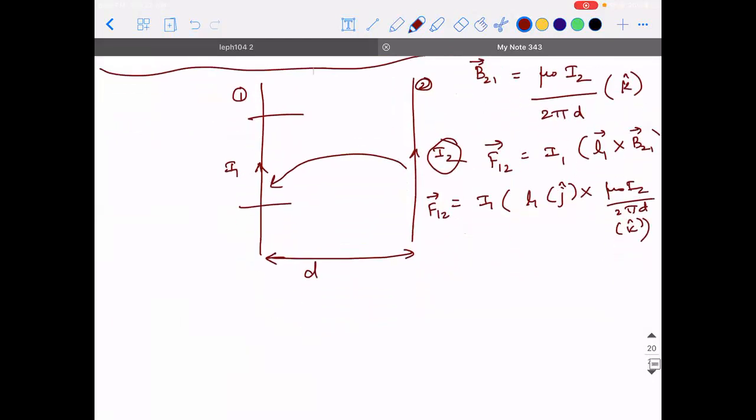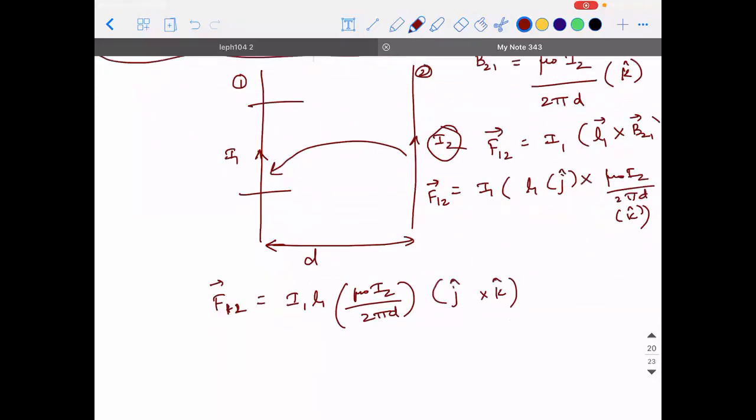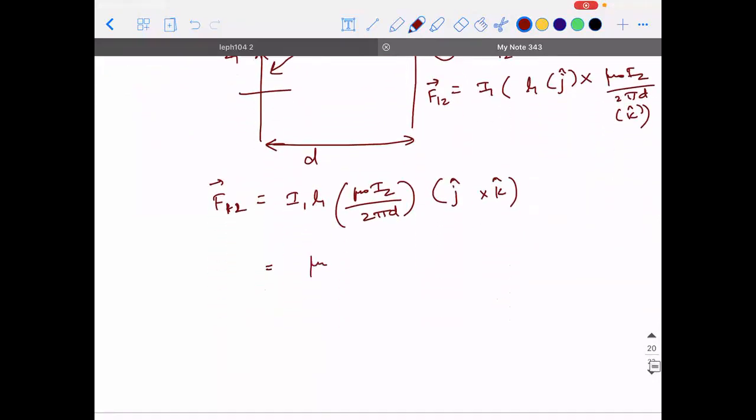So here comes an interesting point. F12 vector is equal to I1 into L1 into mu naught I2 divided by 2 pi d into j cap cross k cap. So it will be mu naught I1 I2 divided by 2 pi d into L1, and j cap cross k cap is i cap.